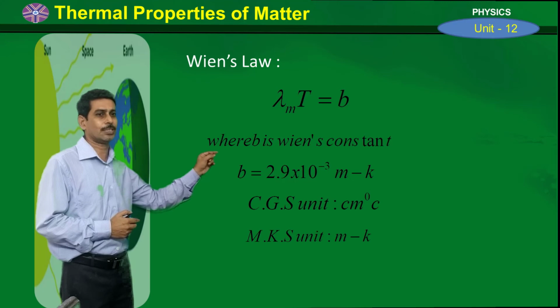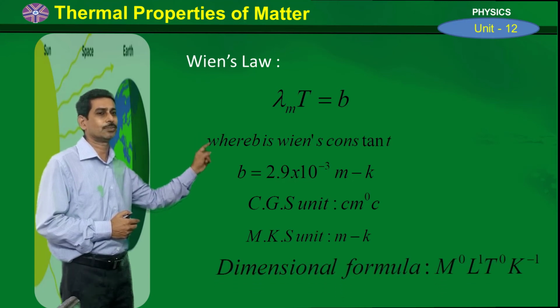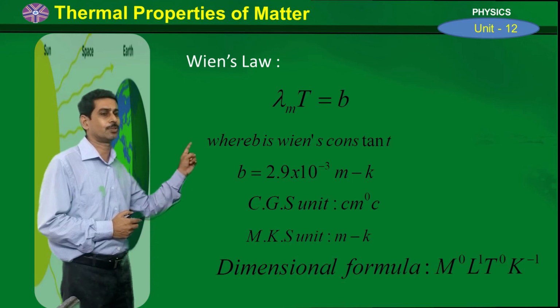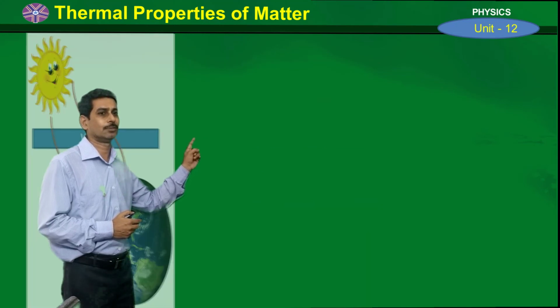Whereas the MKS unit is, for wavelength meter and for temperature Kelvin, so the MKS unit of Wien's constant becomes meter Kelvin. The dimension formula is M power 0, L power 1, T power 0, K power minus 1. So this is the dimension formula for Wien's constant b.